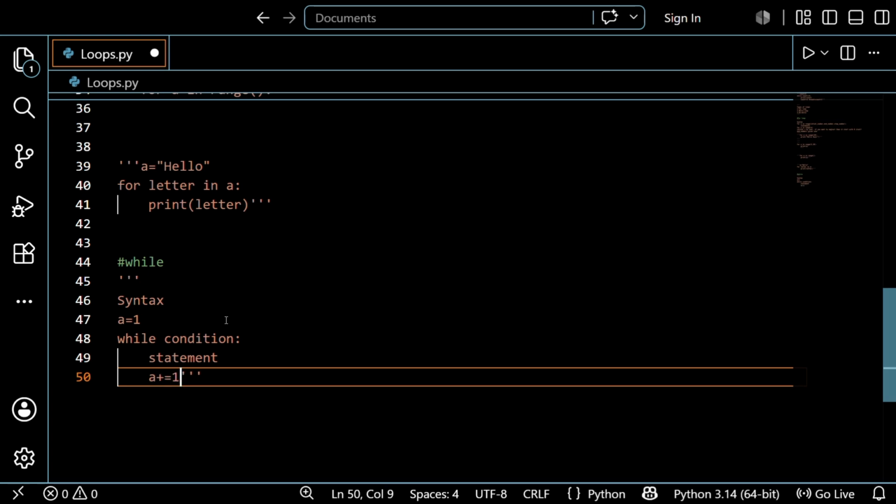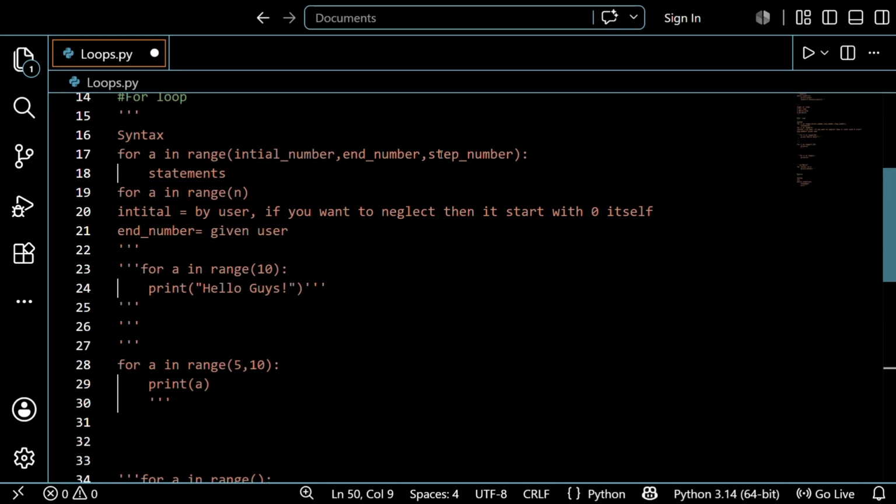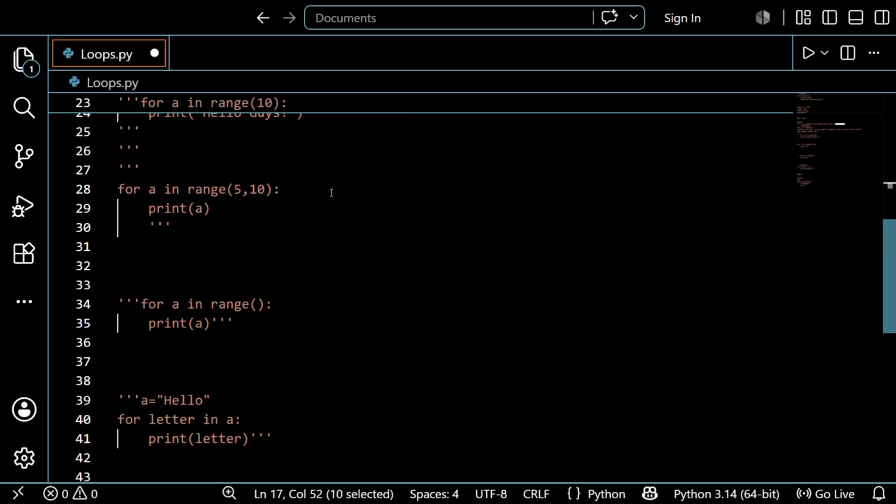Why use increment? See guys, in the for loop, there is an inbuilt function of incrementing. Without giving the step value, you automatically get the step number, the step index. You can call it by multiple names, but mostly it is called the step index, so don't worry about that. If you do not specify the step index, then it automatically increments by 1. So the for loop has an inbuilt function of incrementing itself, so there is no need to increment again and again by writing extra statements in the block.